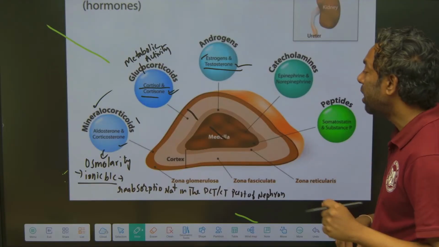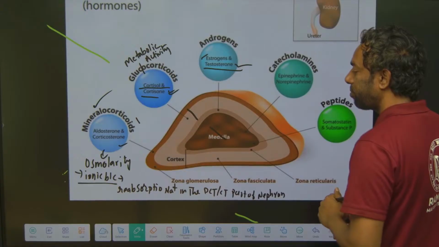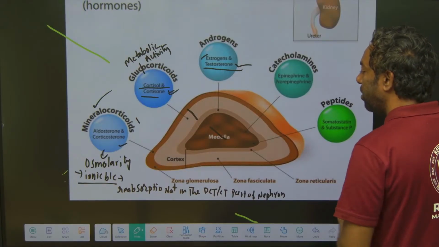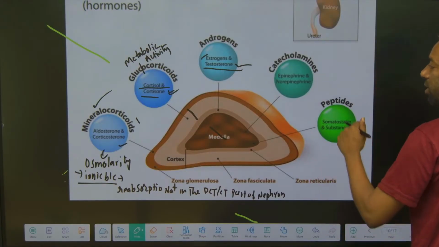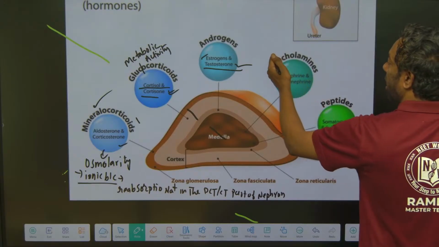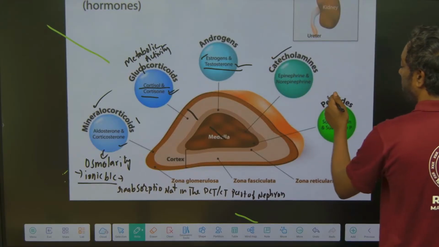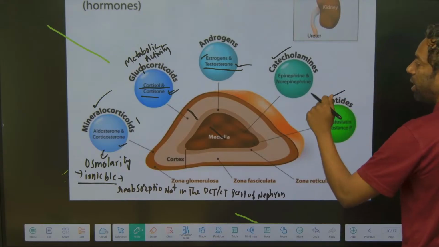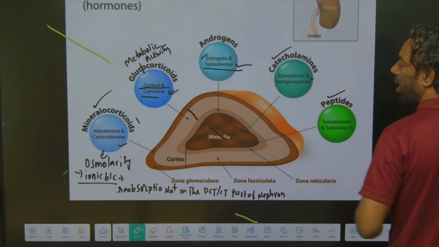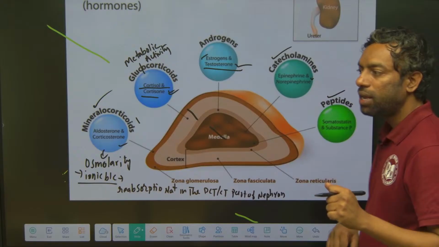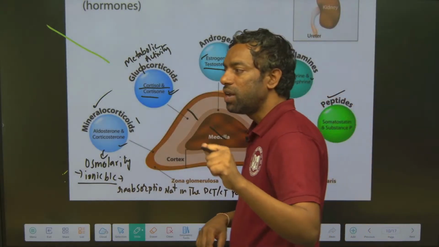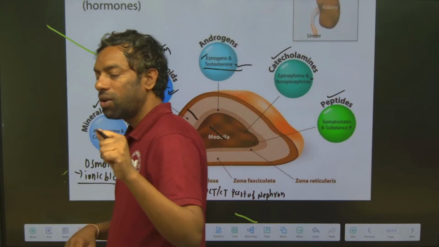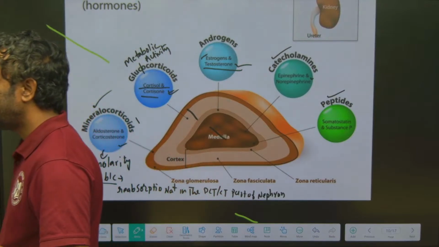Now if we come to the adrenal medulla, there are hormones which are catecholamines and peptide hormones. Catecholamines are epinephrine and norepinephrine, which are produced from the medullary region of the adrenal gland.